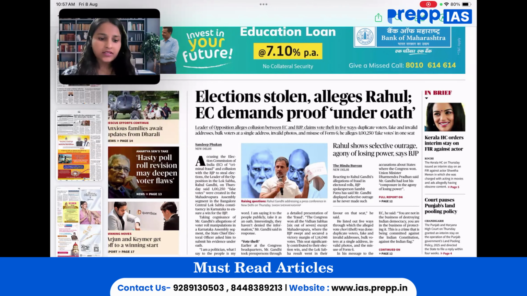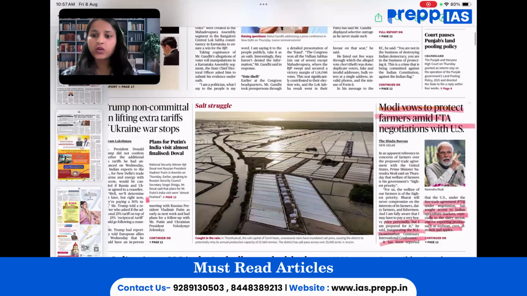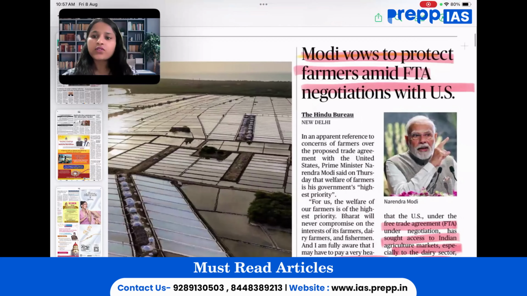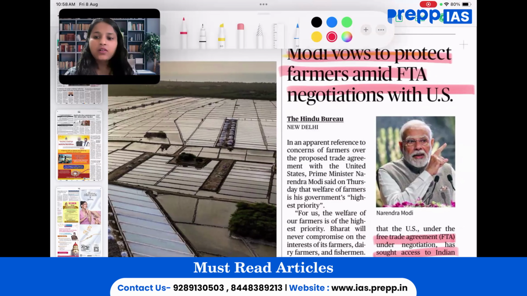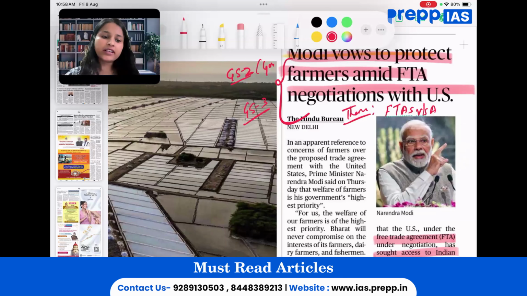So let's get started. The very first article that is worth getting our attention is "Modi vows to protect farmers amid FTA negotiations with USA." Now, this particular article is relevant for GS paper 2, that is governance, WTO, international relations, and GS paper 3, agriculture and economy. The theme being discussed in this article is FTA versus agricultural sovereignty.